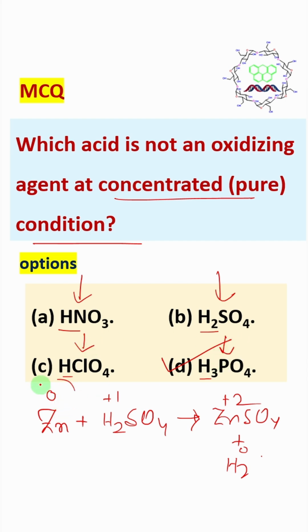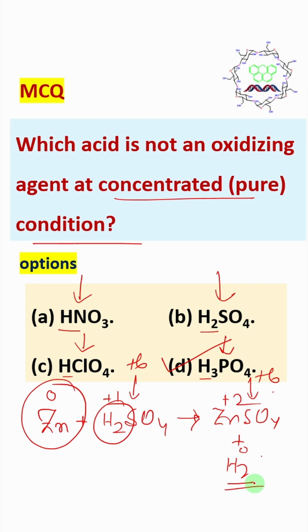And second thing, this metal is a very powerful reducing agent, but not so powerful that it can reduce sulfur from the +6 oxidation state. What it reduces is the hydrogen atom from +1 to 0. So this is actually a completely different concept. Please do not mess up with this question.